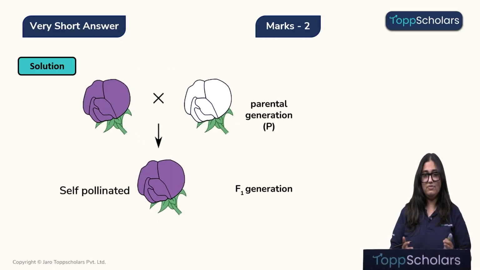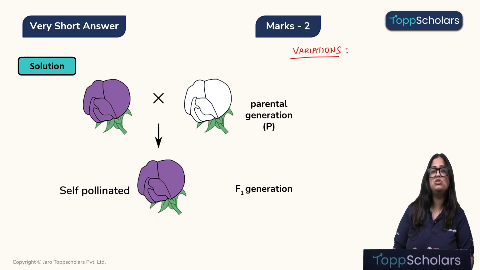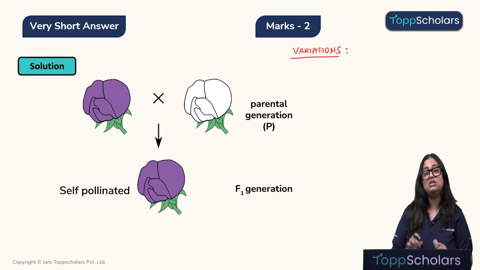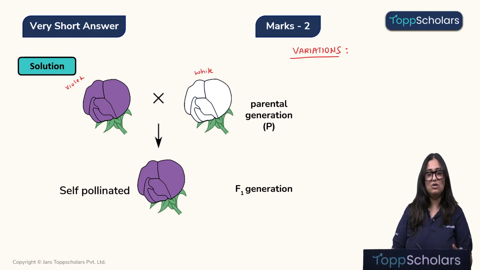Children, the reason why there is a difference over here is variation. The key thing that you should be able to observe is that we have the same species of plant, but both the plants are showing different colors of flowers. Here we have a violet color flower and here we have a white color flower. Alright.